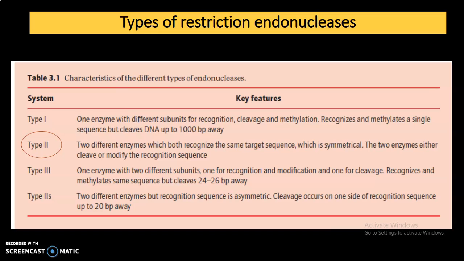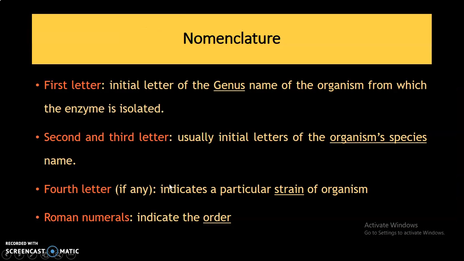Whereas type 1, type 3 and type 2S are different from type 2 because they bind to a particular sequence, that is, their recognition sequence is different and cleavage sites are different. See, type 2 recognize a sequence and cut within that recognized sequence. Other types, type 1, 3 and 2S, recognize one sequence and cut a few base pairs away from the recognition sequence. Then nomenclature.